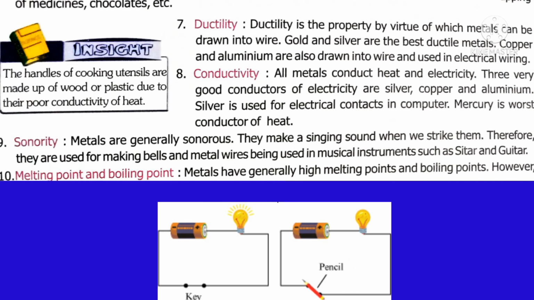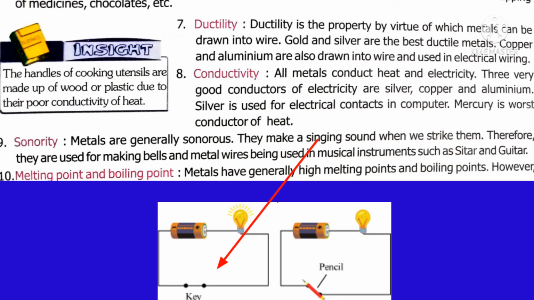The next physical property of metal is conductivity. Metals conduct heat and electricity. Metals like silver, copper, aluminum are the best conductors of electricity. This is the reason these metals are being used in all the electrical appliances. But the metal mercury is a poor conductor of heat.